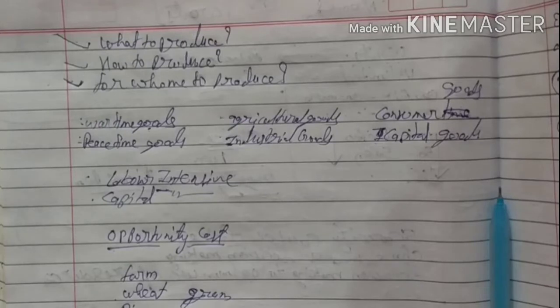We need to look at the requirement of our economy, and then only can we give the solution of this.